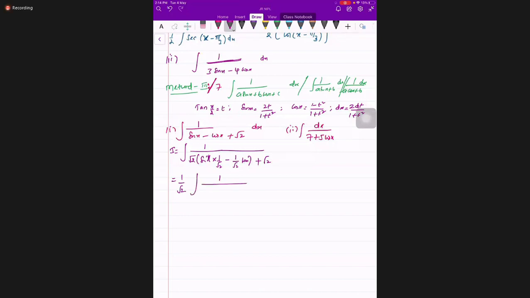So integral dx by 1 minus cos x plus pi by 4. So 1 minus cos x is 2 sin square x by 2. From there again I took the next step.